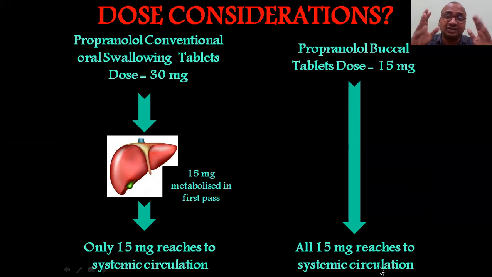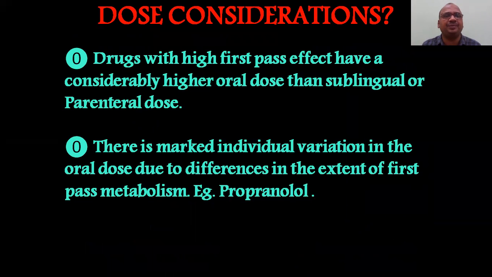Need not, see, the dose is reduced by half. Tablet price is reduced by half. Company shares will increase like anything because you reduced the cost like that. You use your brain. Okay. Yeah, dose consideration, same only. Drugs with high first pass effects have a considerably higher oral dose than the sublingual and parenteral routes. Okay, that's why orally you have to take a big tablet. If you are taking another route, a small dose is enough.